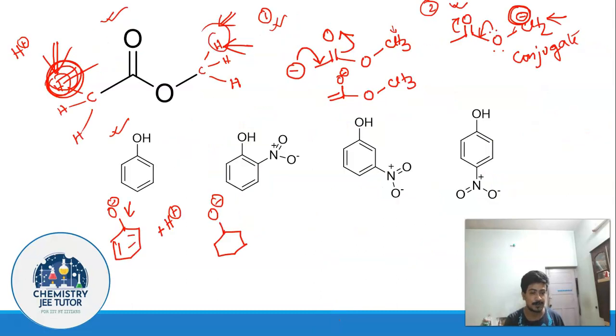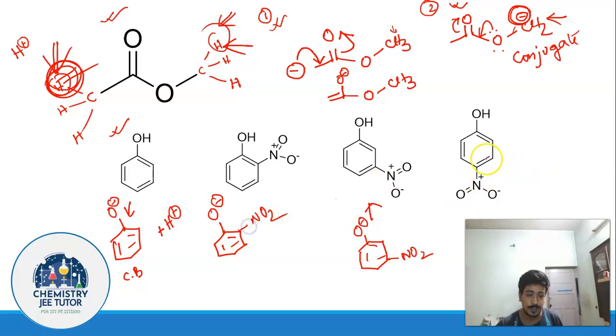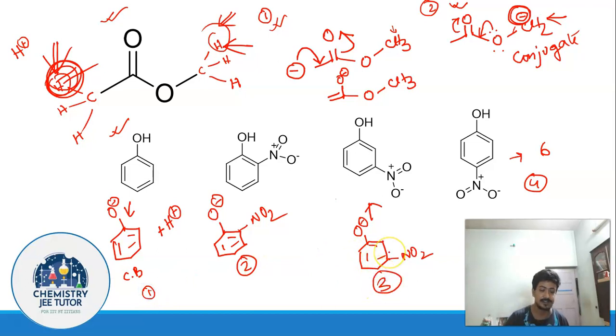So what we have ended up with is that this one, the conjugate base of this and the conjugate base of this have 5 resonating structures, and the other ones have 6 resonating structures. These conjugate bases of orthonitrophenol and paranitrophenol have 6 resonating structures. So the conjugate bases of 2 and 4 are going to be more stable than that of 1 and 3. This much we have understood. Now let us concentrate on 1 and 3 as of now. Then we are going to go to 2 and 4.